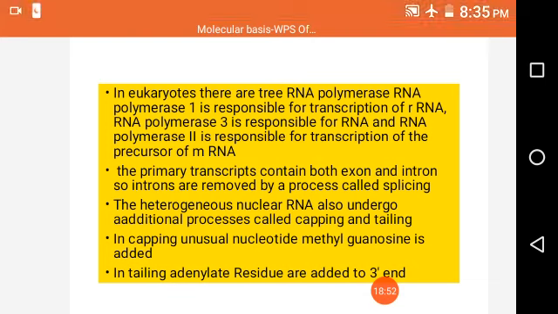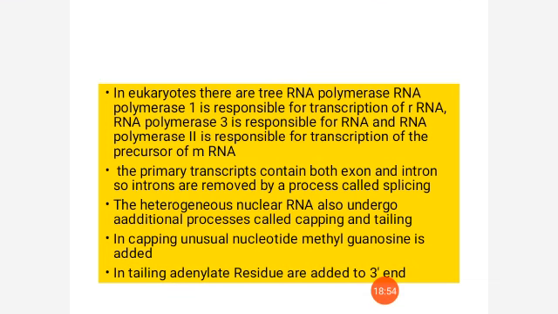So why is this processing done in RNA? Because you can see that this DNA is located in the nucleus, and from DNA, RNA will be formed, and then RNA should come out to the cytoplasm to direct the synthesis of protein. While coming to the cytoplasm, there will be a lot of enzymes, so RNA should be well protected.